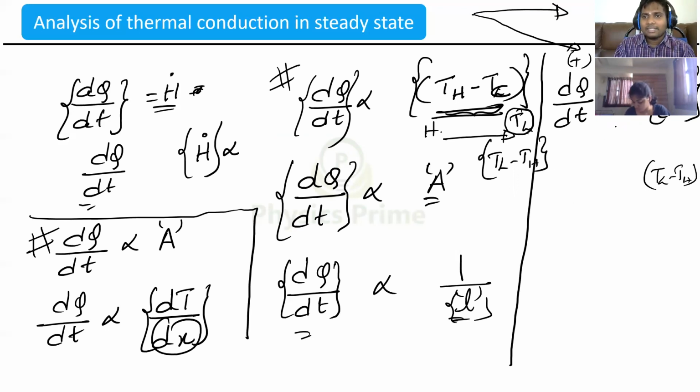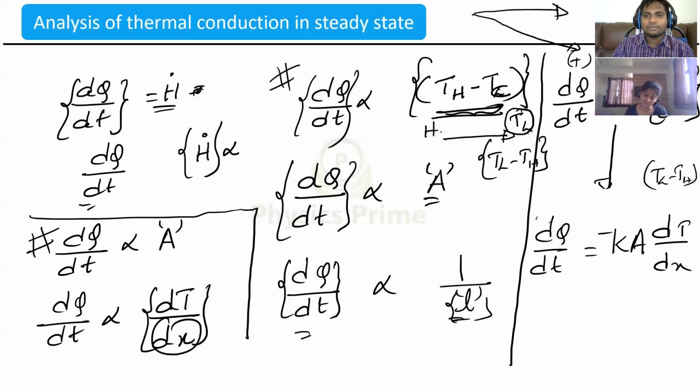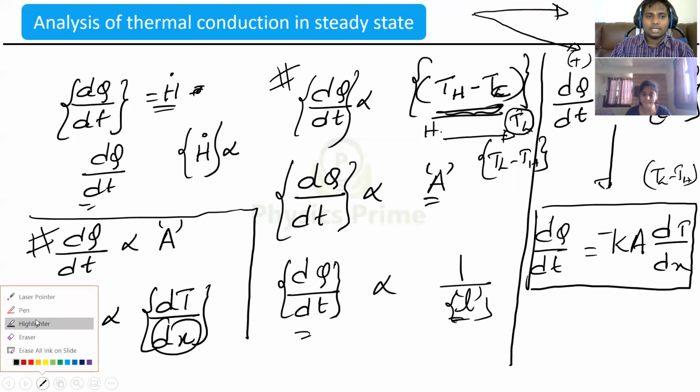Now can I remove this proportionality and put a constant? A constant will come: dq by dt is equal to minus K A dt by dx. Got it? They have given this directly. Okay. Shall I go ahead?